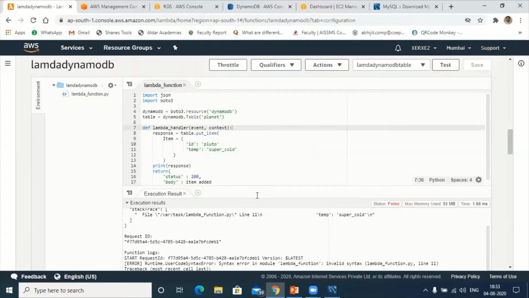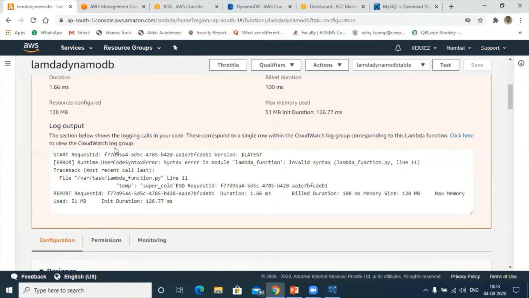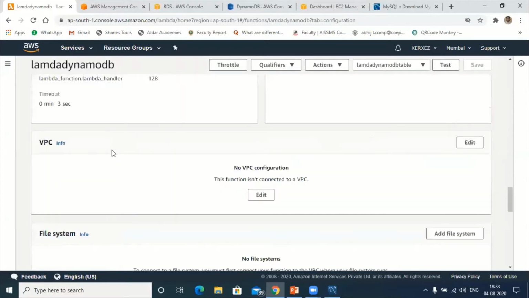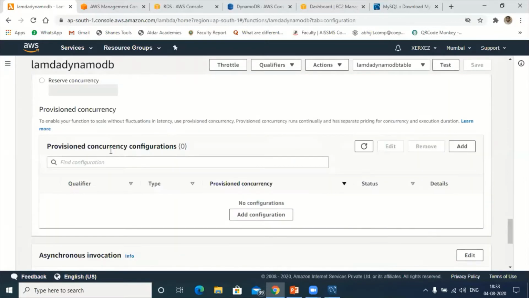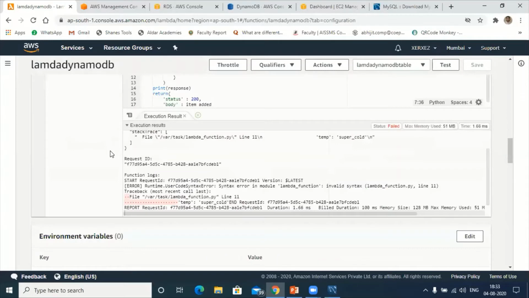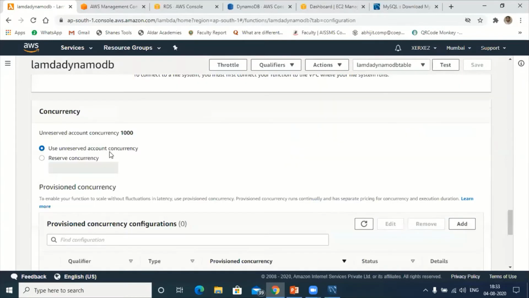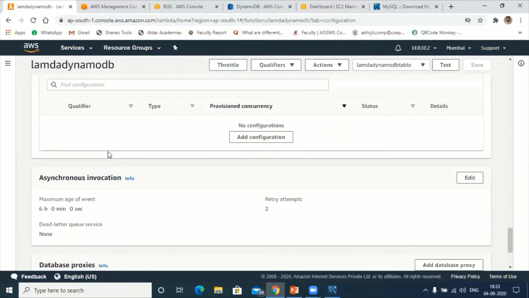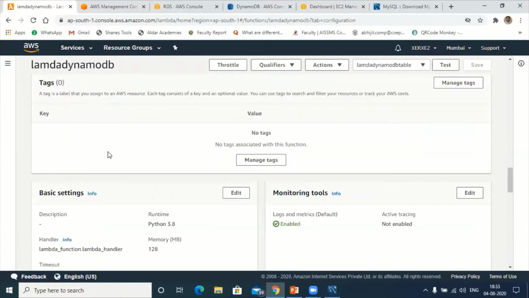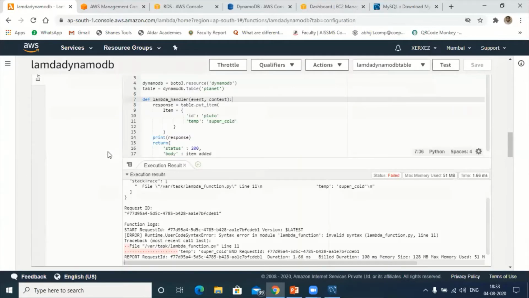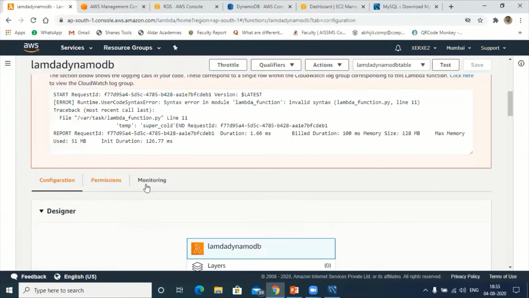No, it will not work because we need to add the rules here. I think so far I have added the rule to get the data from the DynamoDB. So we need to add one more rule, called a policy, to put the data in DynamoDB.